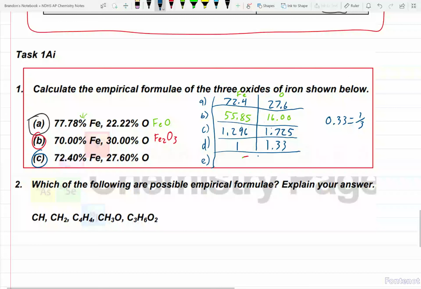To get to a whole number here, I will need to multiply by 3. So I'm going to multiply it by 3. 1.33 times 3 is going to give me 4. Multiply the other by 3, and that gives me 3. So what I find is, for my empirical formula, it's going to be Fe3O4, just like that. Okay? And that is my empirical formula right there.